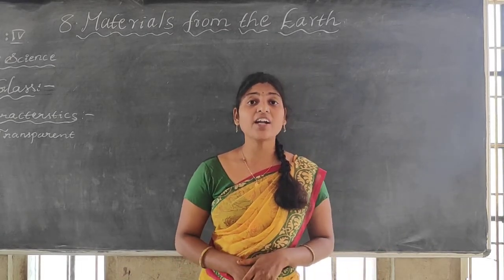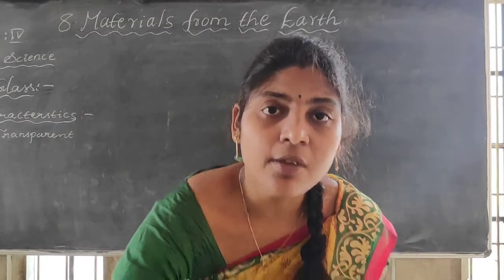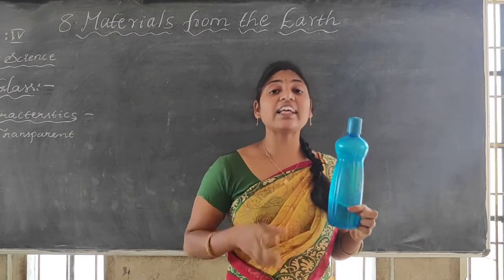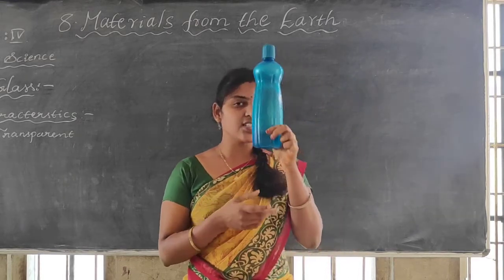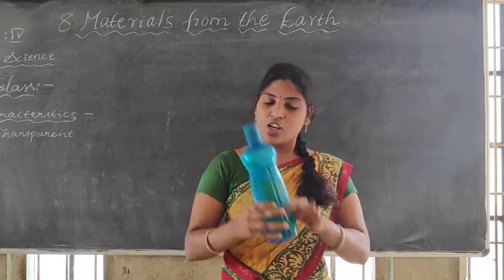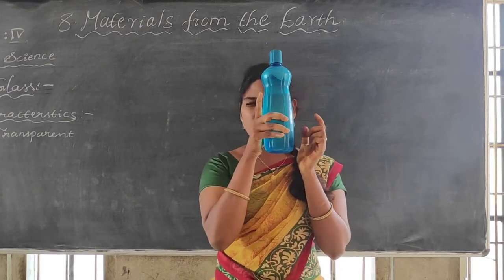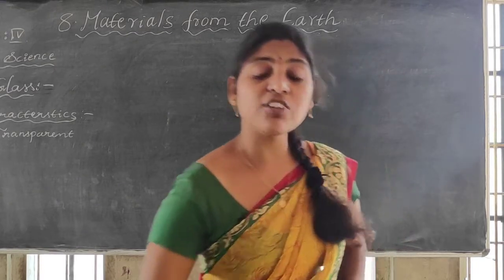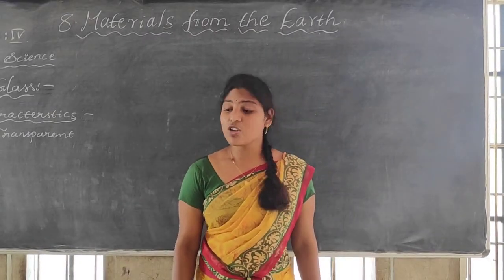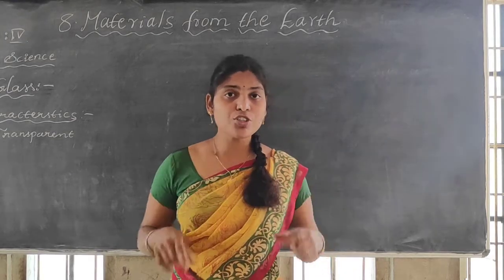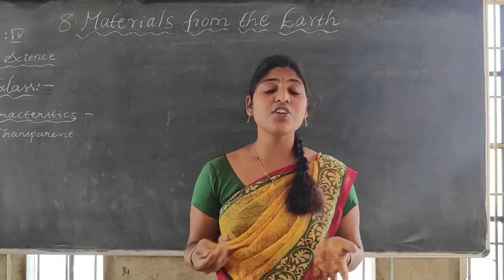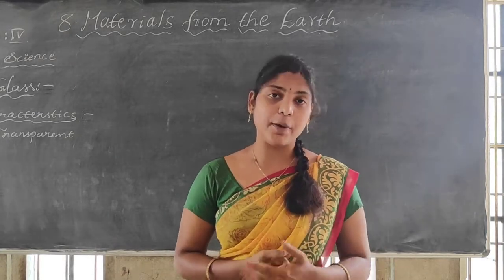For example, you can see transparent bottles, like Kinley water bottles. Through a Kinley water bottle you can see clearly what is happening on the other side. Through this bottle it is not possible, yes, no? But if you take a Kinley water bottle, white color, through that you can see. And for books you used to cover them with white paper and transparent paper. Through that also we can see. That paper we call transparent paper.